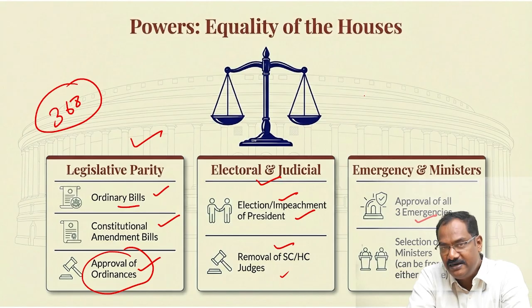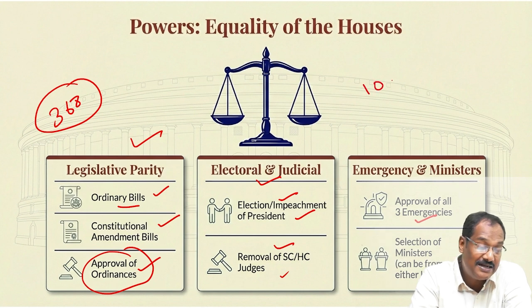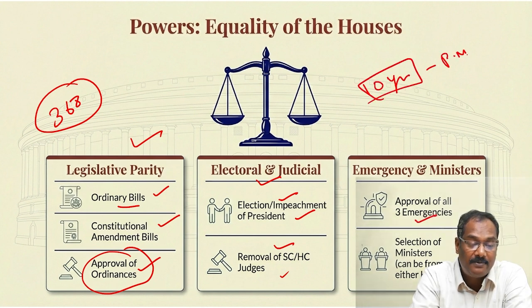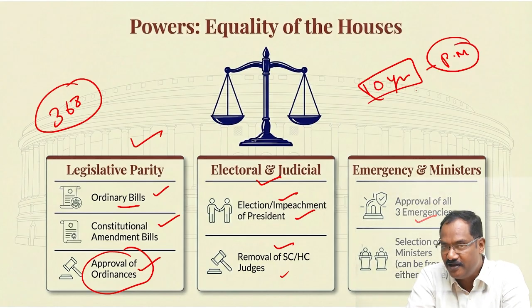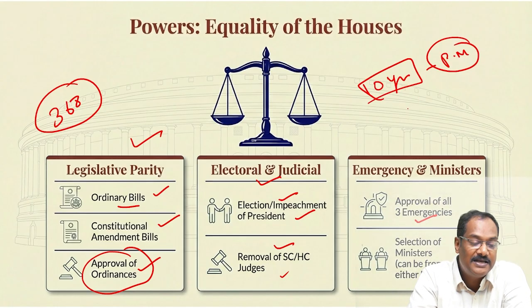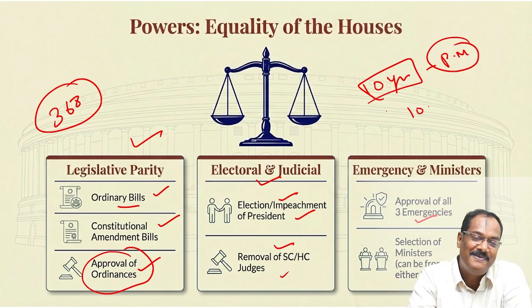Ministers, including the prime minister, do not necessarily have to come from the Lok Sabha. They can come from the Rajya Sabha also. We had a person as Prime Minister of India for 10 years who has never faced the people in an election. Who was that Prime Minister? 10 years continuously he was Prime Minister and he has not won any Lok Sabha election. Find out that person and let me know in the comment section.